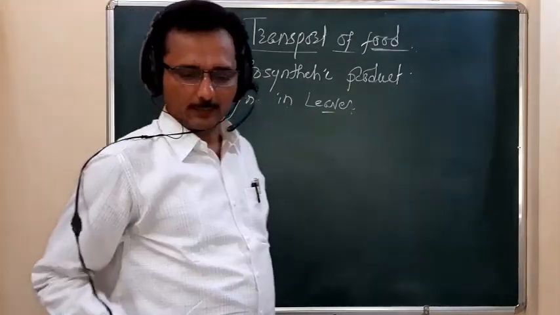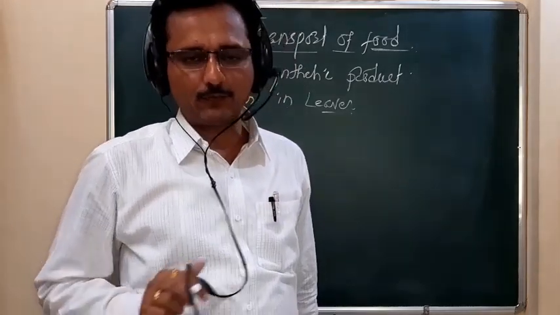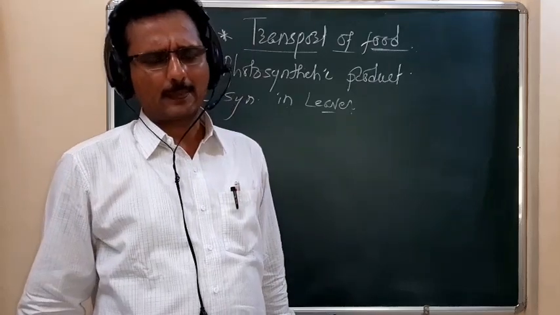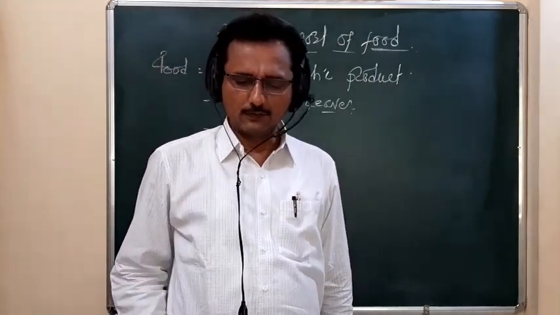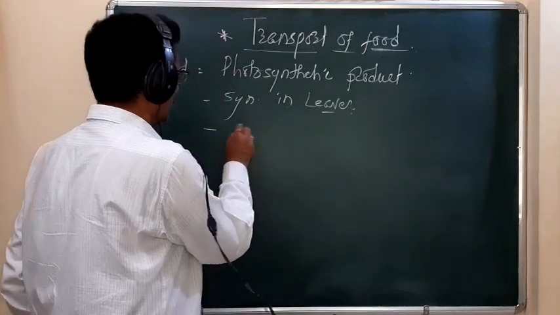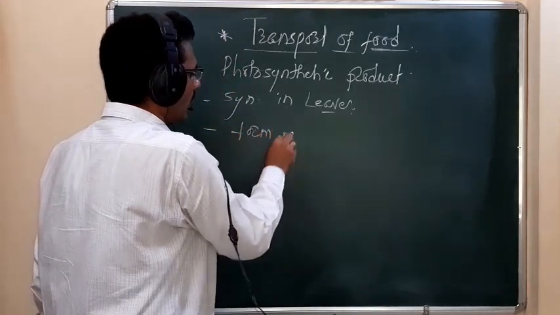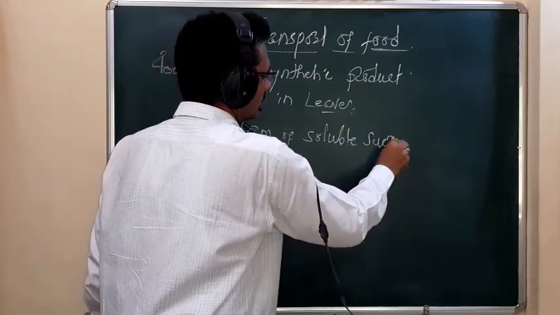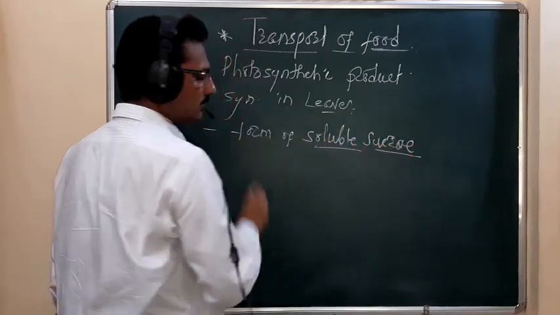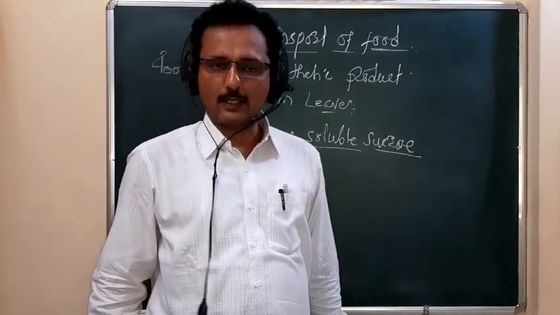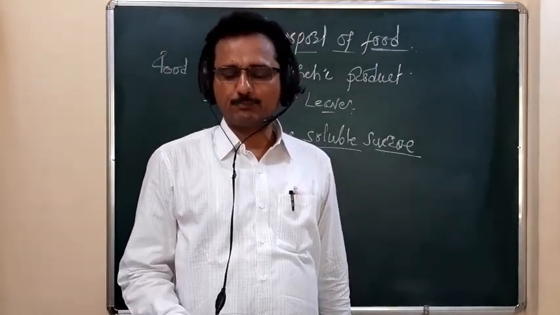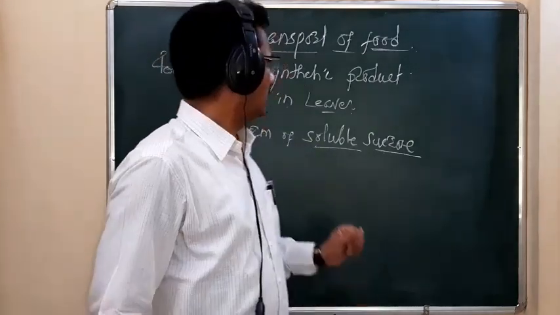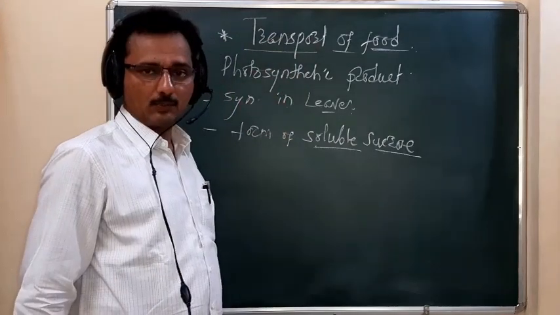Remember, that food is synthesized in the form of sucrose. No doubt it is synthesized in the form of glucose, but it is present there in the form of soluble sucrose. So this is the transport of food, the part we are going to discuss here: the transport of food in the plant body.